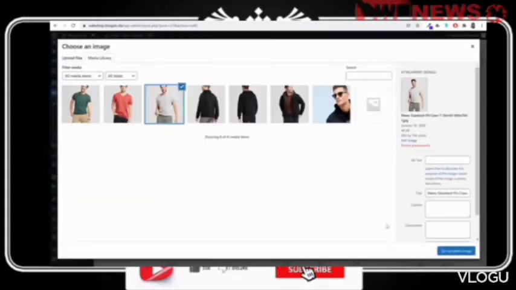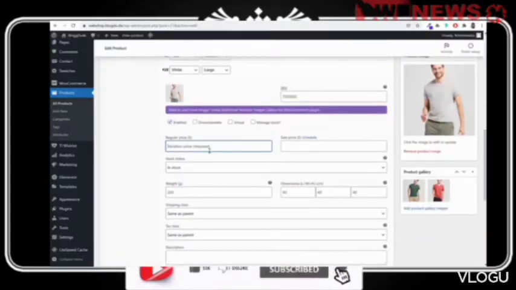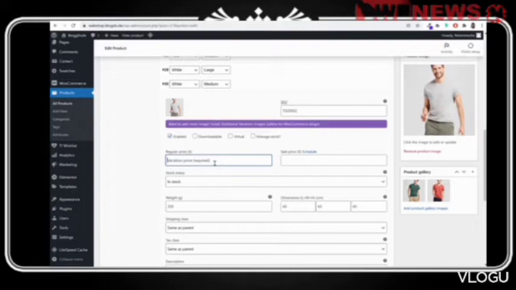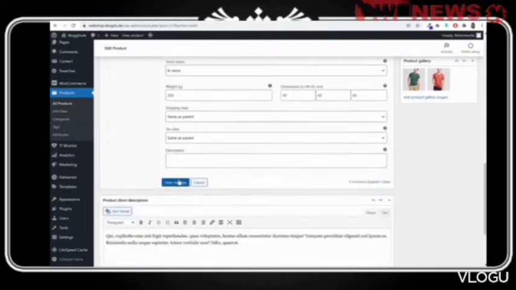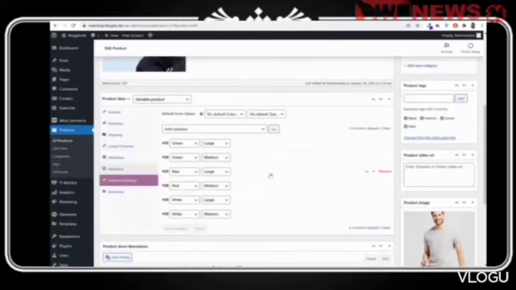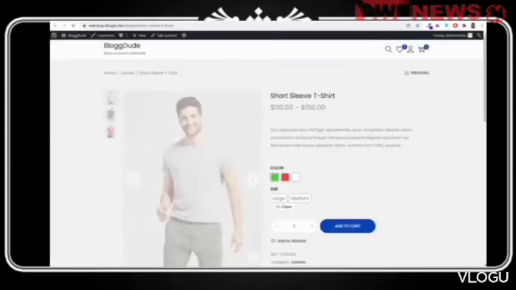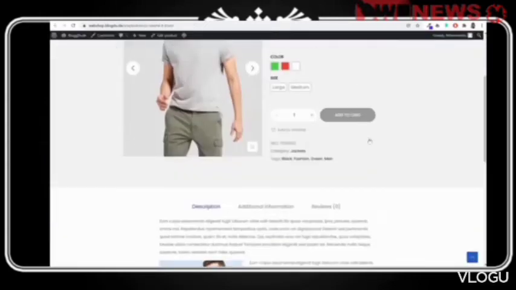White large. For white, I'll maybe type in 130, and for white medium, some other number, or maybe 120. And for these, you can change some dimension and so on. Okay, so this is the main difference between simple product and variable product. Now you can just go ahead and update it.